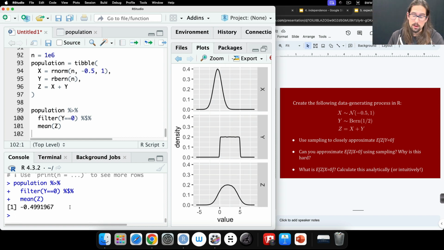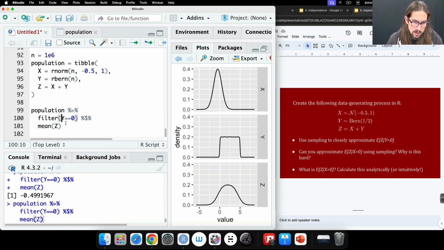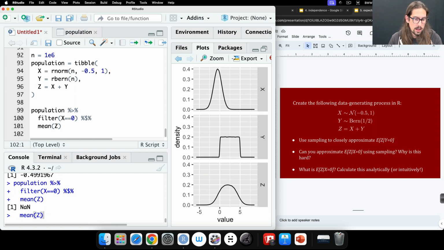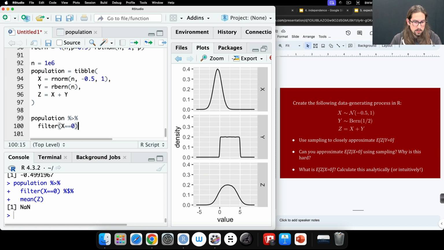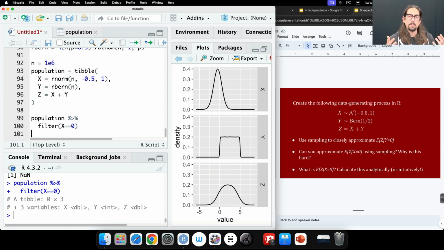Okay, cool. So now, question 2, can you approximate the expected value of z given x equals 0? So here we had y equals 0, here's x equals 0. So let's try to do that. Can't we just adapt this approach? So now I just need to condition on x being equal to 0. And it breaks. Why does it break? Let's run this. I get nothing back when I try to filter on x equals 0, because x is a continuous random variable. So I actually have nobody in my population whose value of x is exactly 0, right? So that does not work.